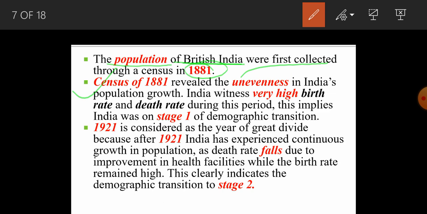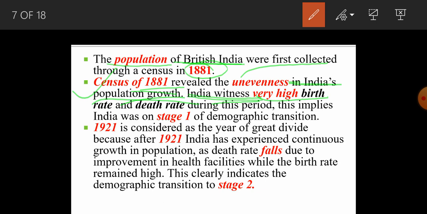The second point is the census of 1881. This census of 1881 presented great unevenness in terms of population growth. What was that unevenness? What was not stable? What was very strange? The strange thing was that India witnessed, during 1881, a population that was very uneven.